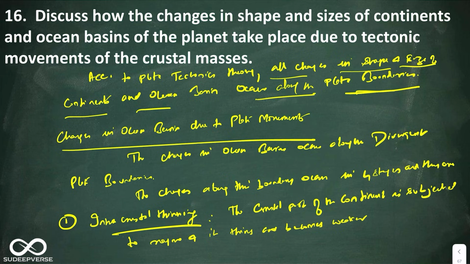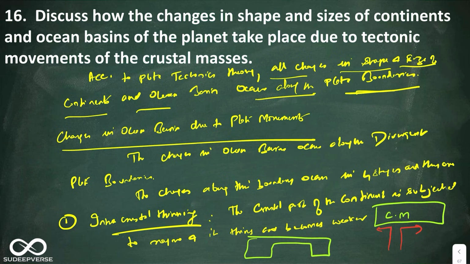Here you can show the diagram. This is the crustal mass, and this is the magma that is constantly heating the crustal mass. So that will result in, look at this, this is what is the thinning. So this is the first stage. We have told four stages, so this is stage 1. Let us go to the next stage.